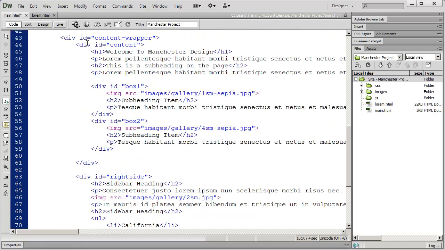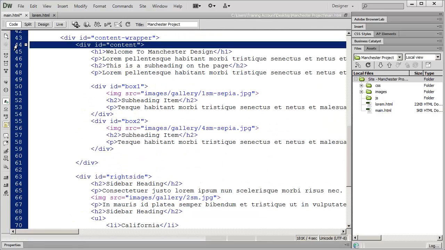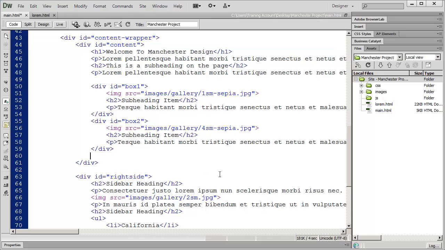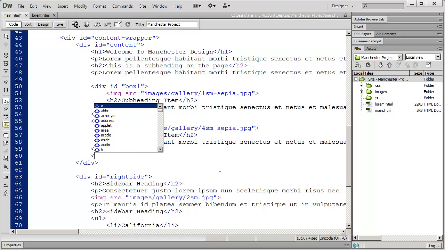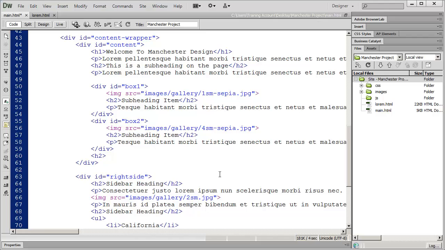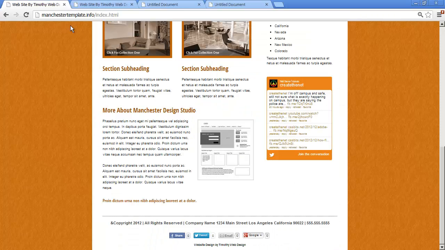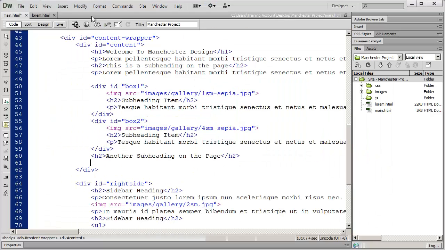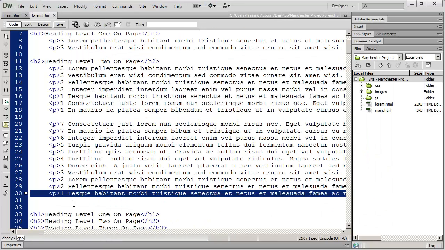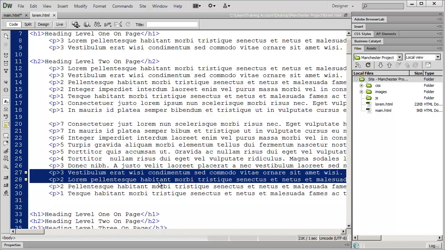So again, I'm going to come up here to my content div, and I'm going to go ahead and create a subheading. And then I had a couple paragraphs of text there. So I'm going to go ahead and grab, let's say, those two there.